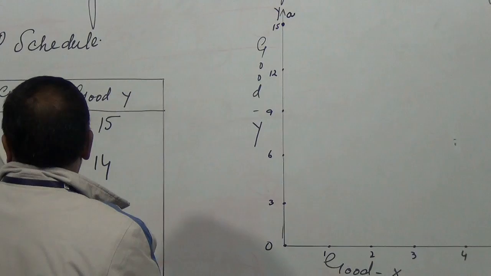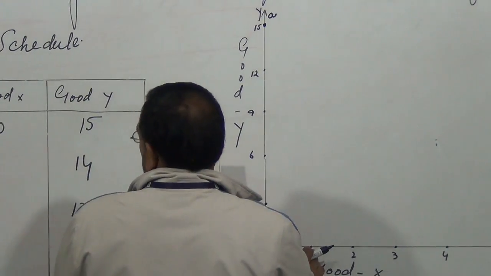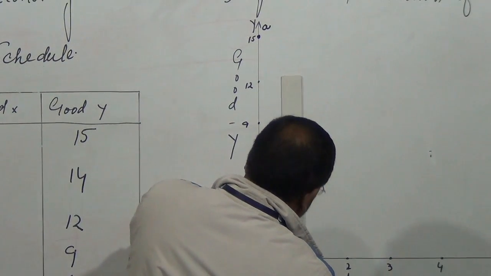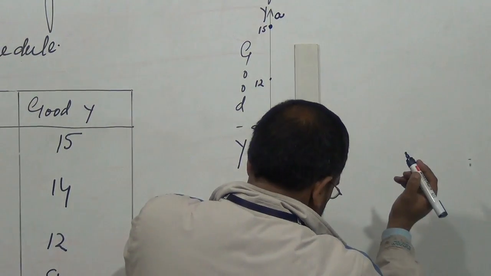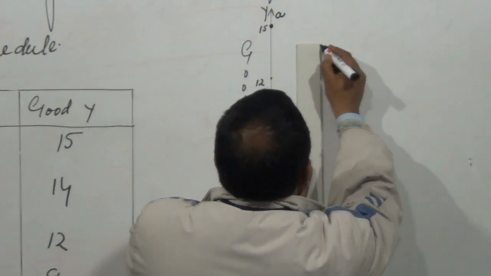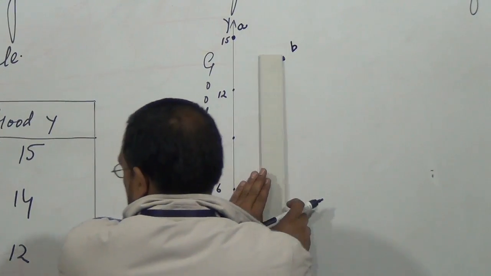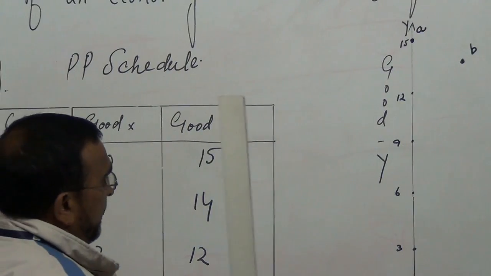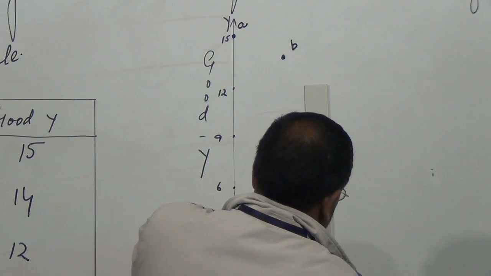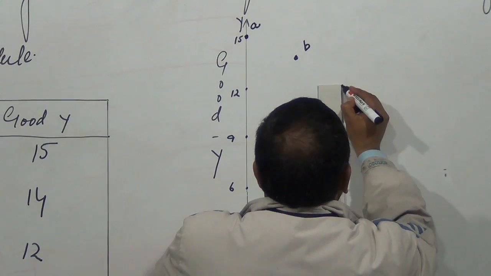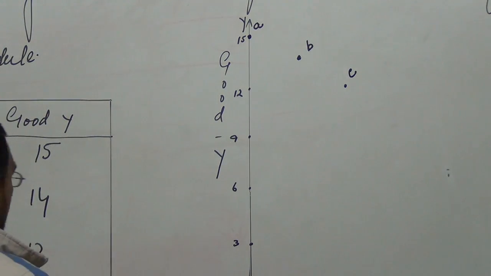Then when we produce 1 of good X, we are able to produce 14 of good Y. It may be here. So this is combination B. Then when we produce 2, we produce 12. This is 2 and this is 12. This is combination C. Then 3 and 9.